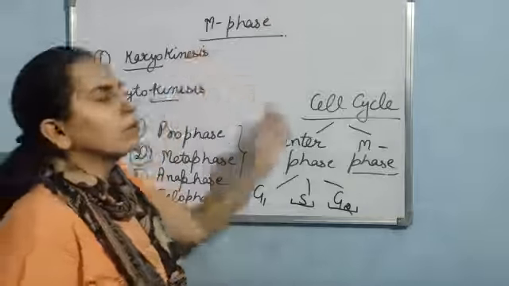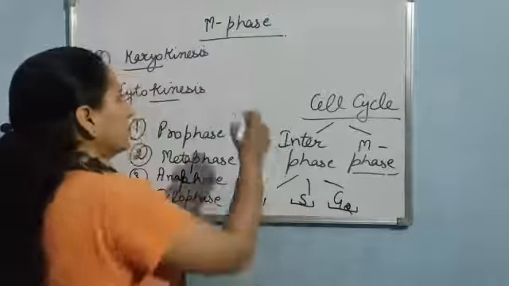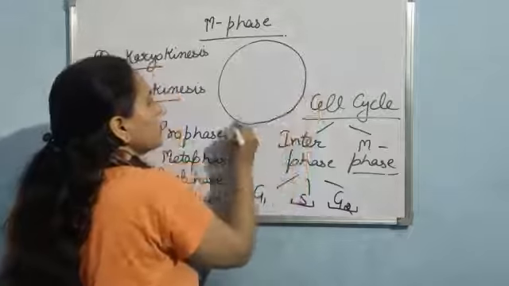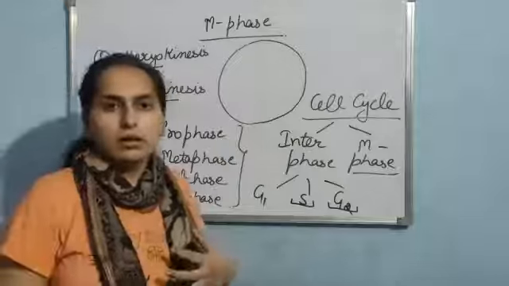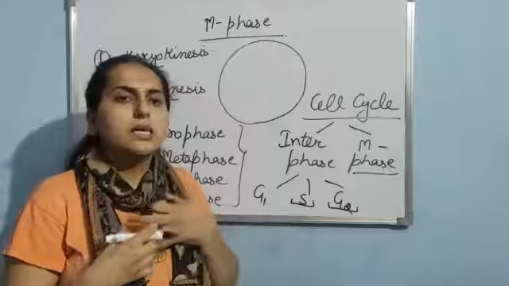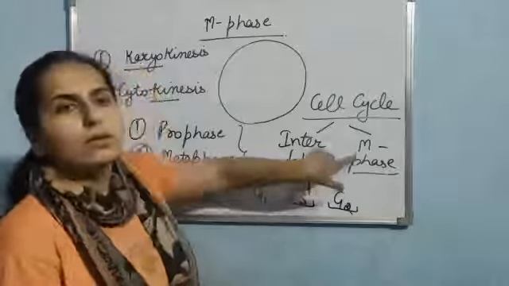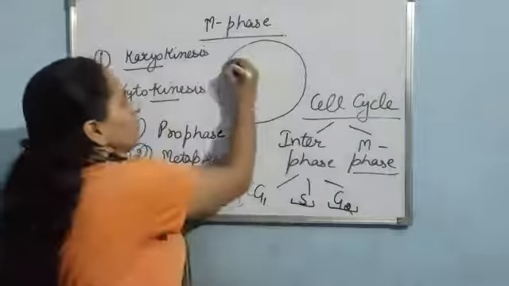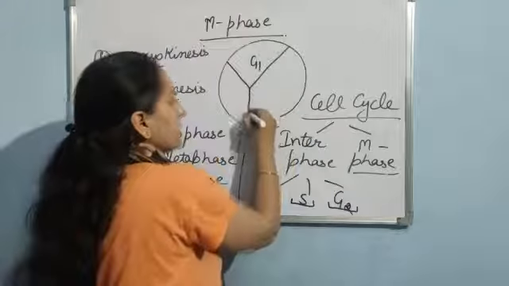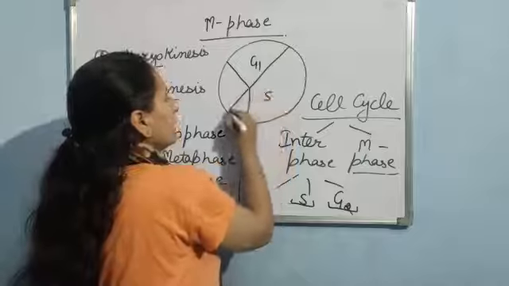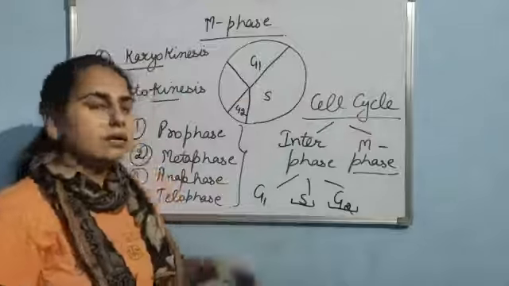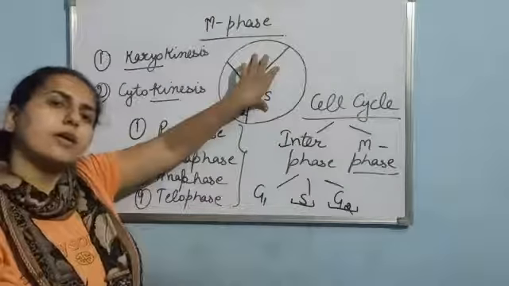First of all, let me draw the diagram of the cell cycle. As you know, 95% of the time the cell is in which phase out of these two? Interphase. Clear? Firstly, G1 phase is there, then S phase, and then G2. So for 95% of the time the cell is in interphase only.